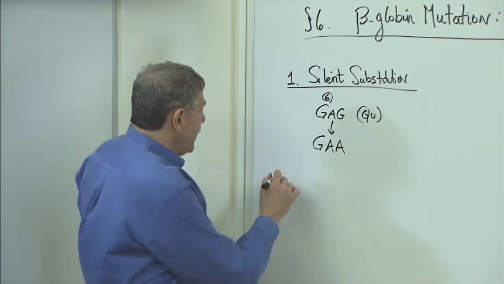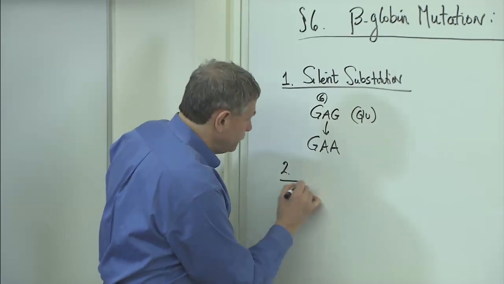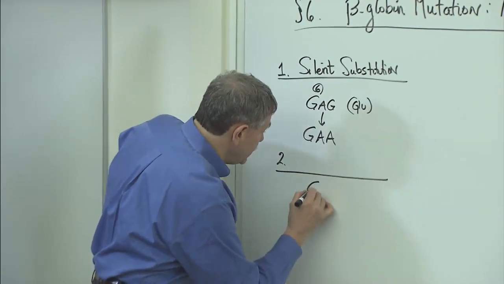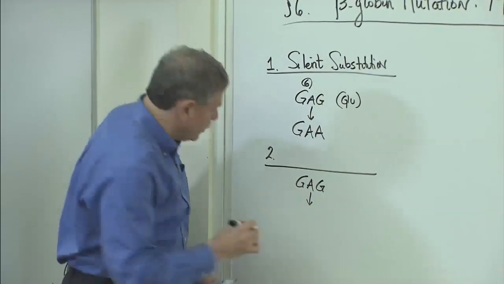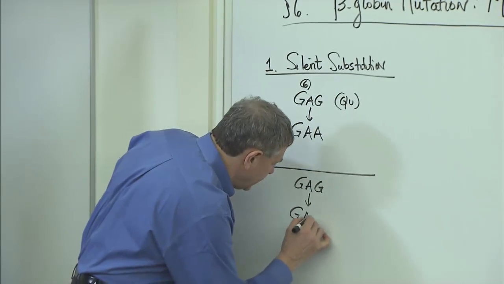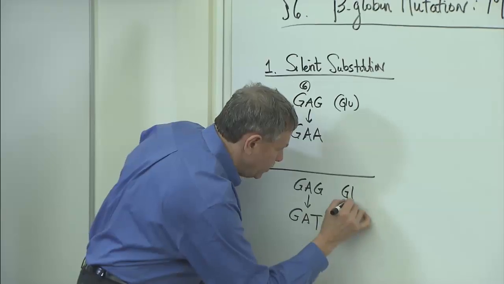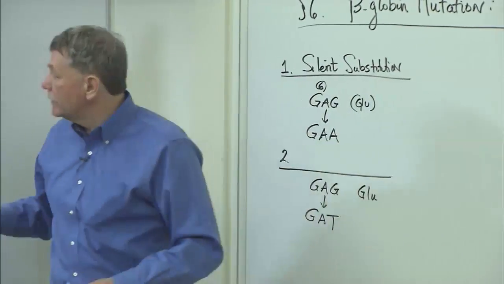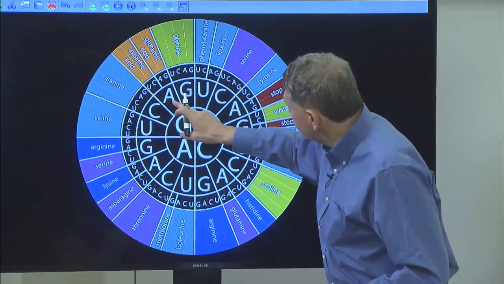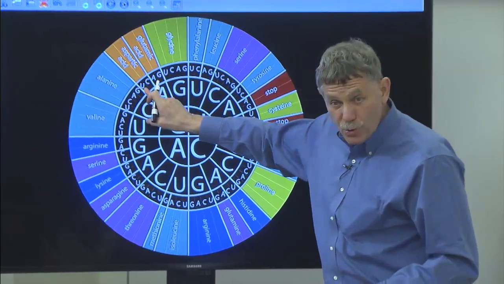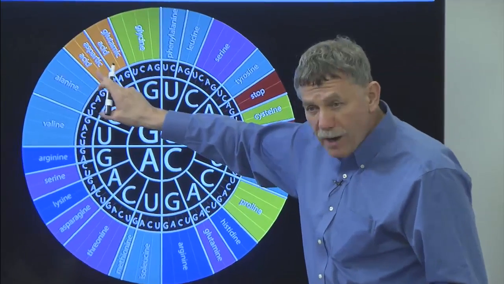Doing pretty well. How about if the GAG mutates instead to a GAT? Then our glutamic acid becomes what? GAT, read as a U on the RNA table, becomes aspartic acid.